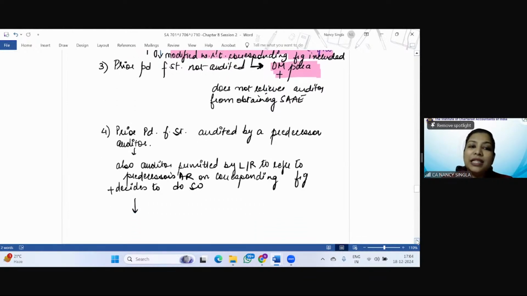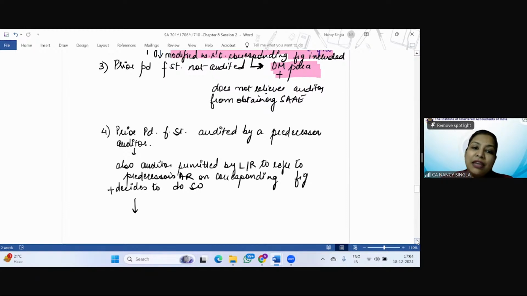Then the two cases are where the prior period financial statement was not audited or where it was audited by a predecessor auditor. So if the same was not audited, he's going to mention that fact in the other matter paragraph, but that is not going to relieve the auditor from obtaining sufficient appropriate audit evidence.